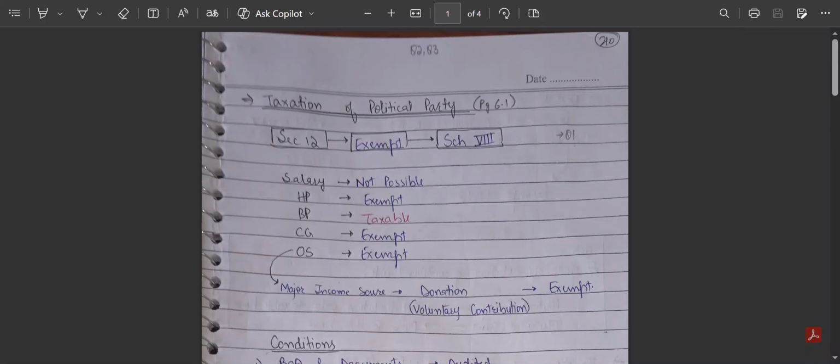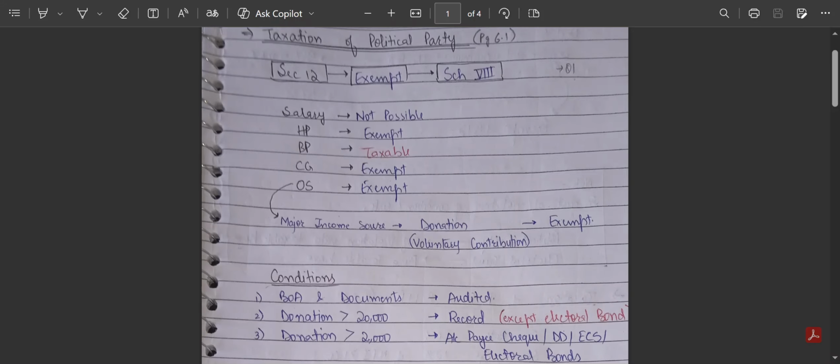Today is day 38 and I am studying political parties in the first part. Taxation of political parties is governed by Section 12 of the Act. It says the income of political parties is exempt. But which head of income is exempt? Let's see. For salary, it's not possible for a political party to earn salary, so we cannot discuss it.